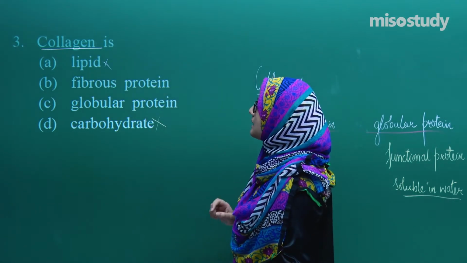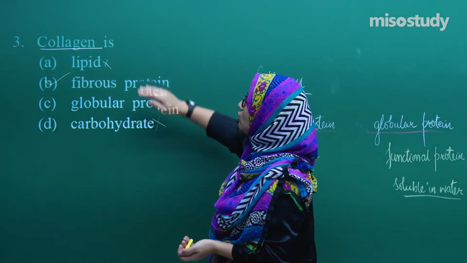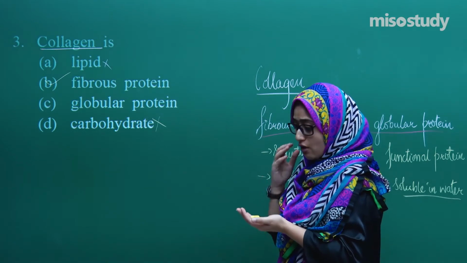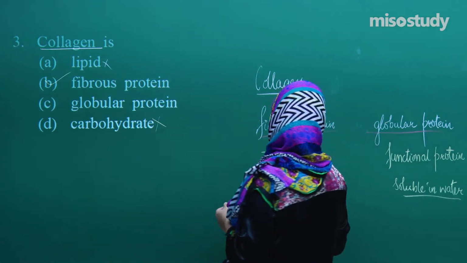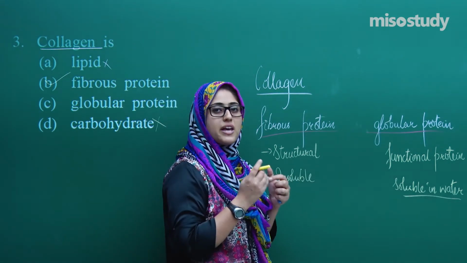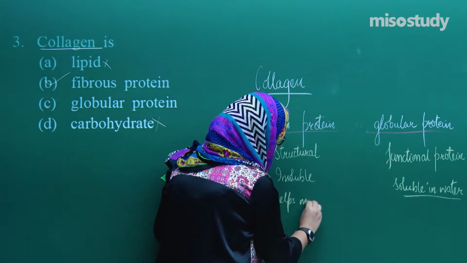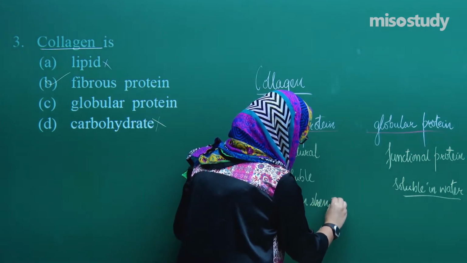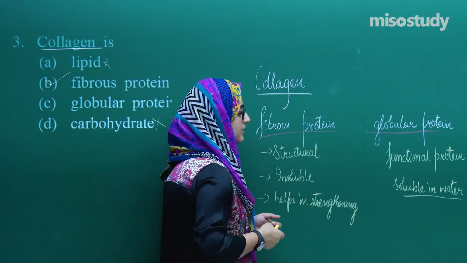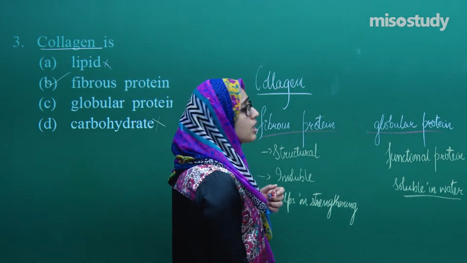So, collagen is basically the fibrous protein. This will be the correct option for collagen. What is the function of collagen? As I told you, it's a structural protein, it's insoluble, and it supports and strengthens the tissue. So, it helps in the structural formation, and it is insoluble in water.